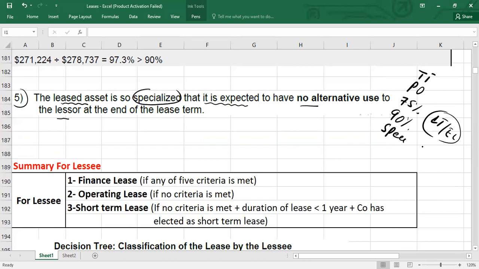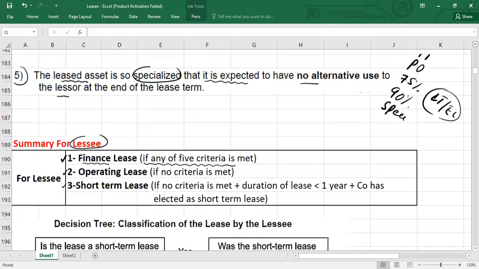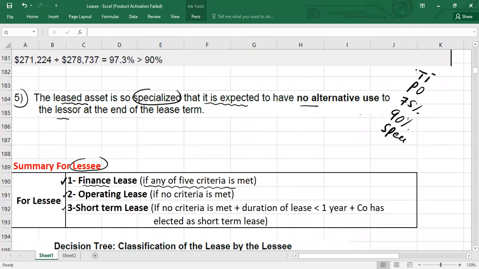If this scenario is also not there, then of course you need to apply the summary. What is the summary concept? I'm going to explain here, guys, in a summarized way, first for the lessee. Guys, the lessee has three types, so please understand now. We have one, two, and three. Number one is called finance lease, if any one of the five criteria is met, meaning any one of these five, either transfer of title or purchase option or 75% or 90% or specialized.